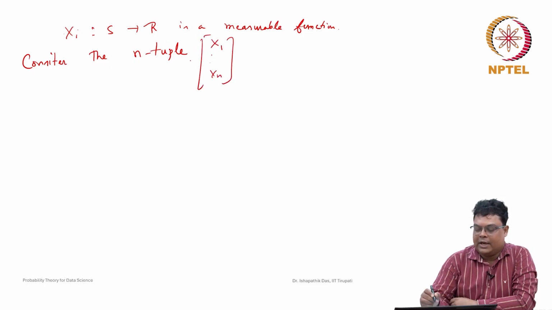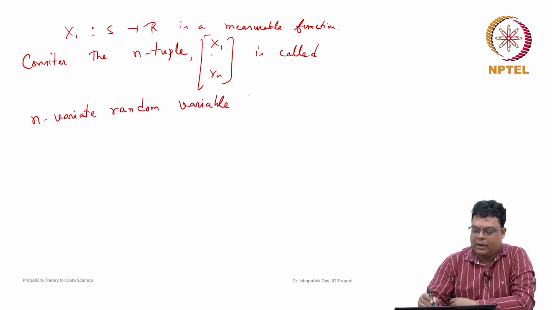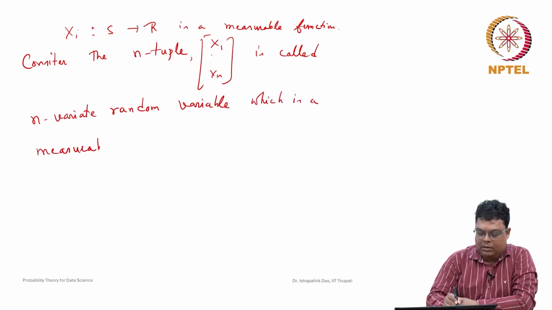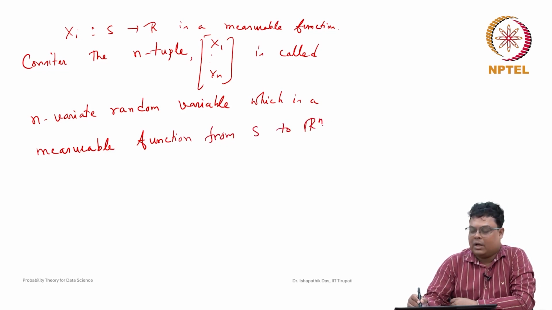So the n-tuple (X1, X2, ..., Xn) is called an n-variate random variable, which is a measurable function from S to Rn. You know that this is nothing but R cross R cross R, n times.